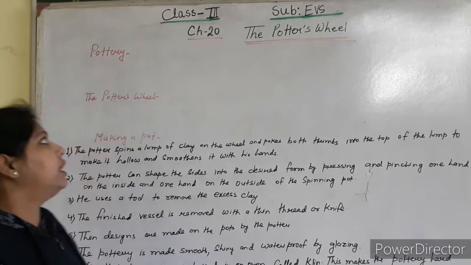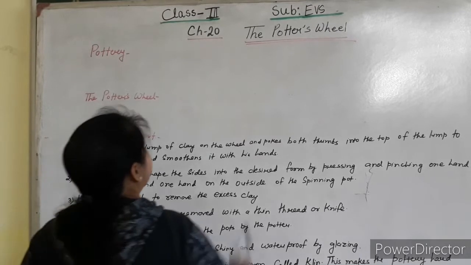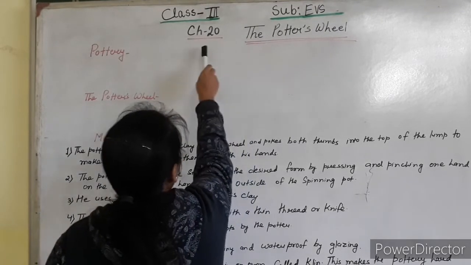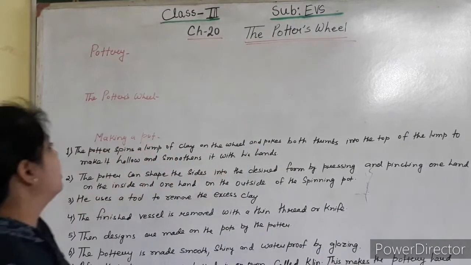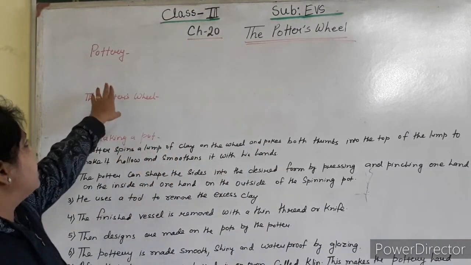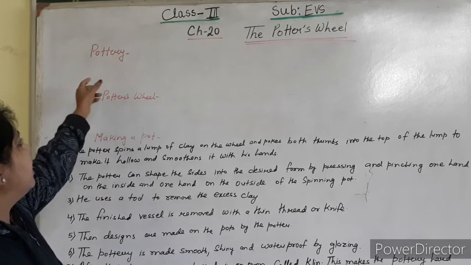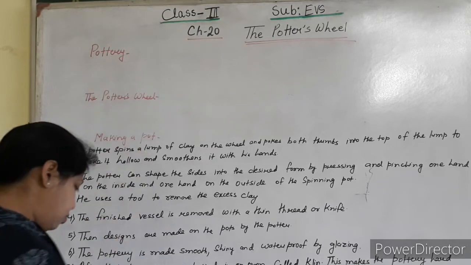Today I am going to take your class 3, chapter number 20, the potter's wheel. This is a new chapter, and first of all you have to know what we mean by pottery.